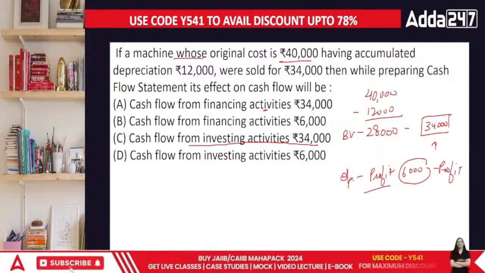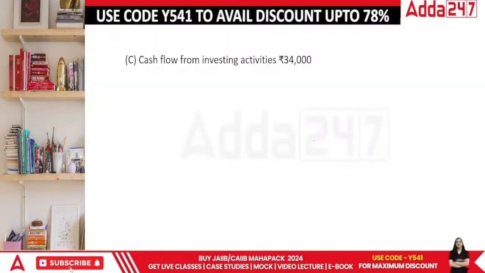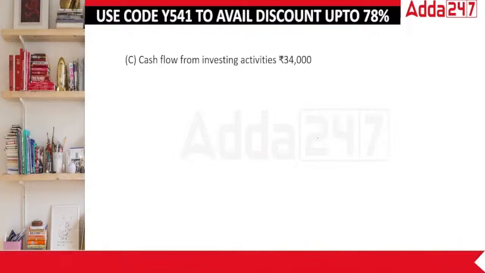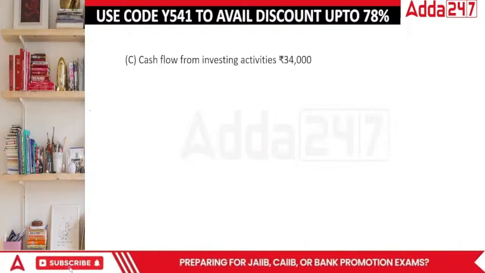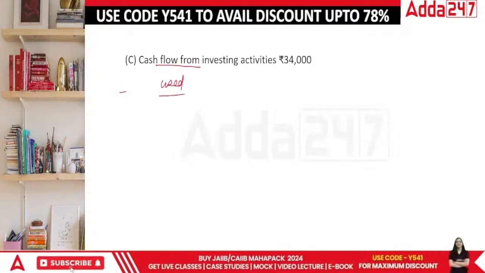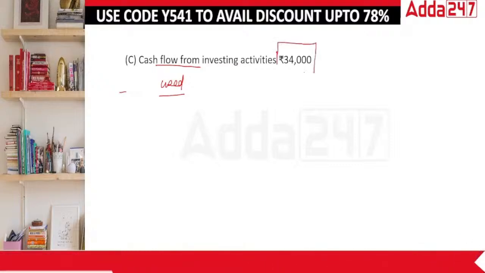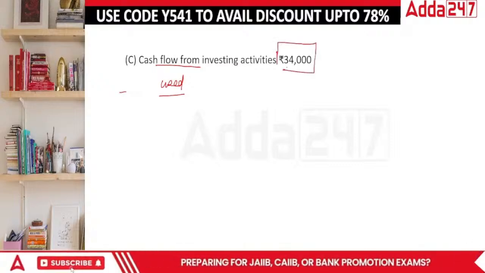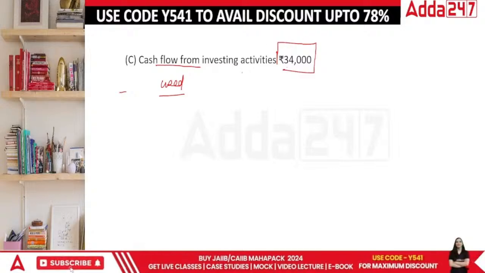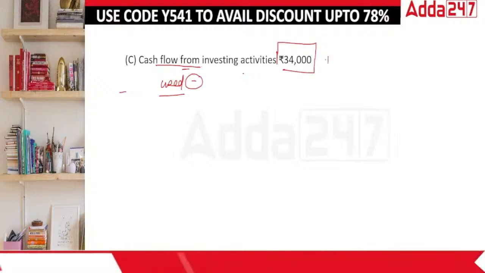Let's look at the next question. The answer is investing activities. And there is one more very important pointer. If the question says cash flow from or cash used, there are two different points. Cash flow from investing means you are getting 34,000 from your business activities. Used means we are using this particular money in the business. So this part is negative, while flow from is basically a positive one.